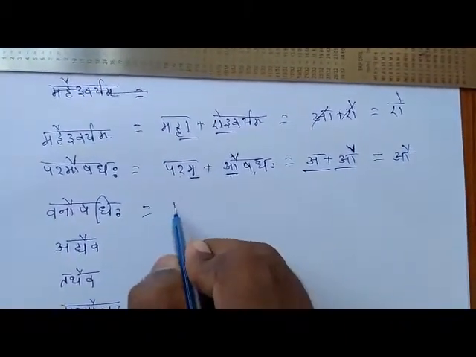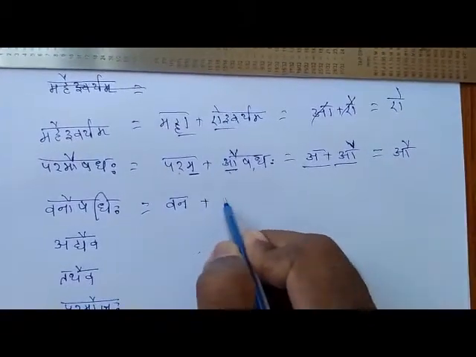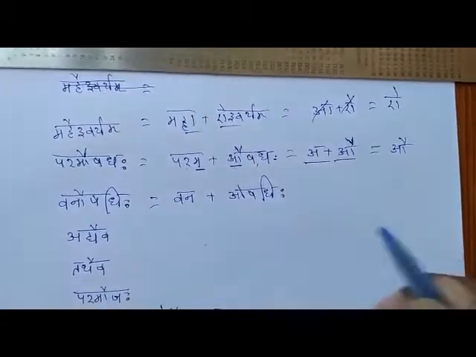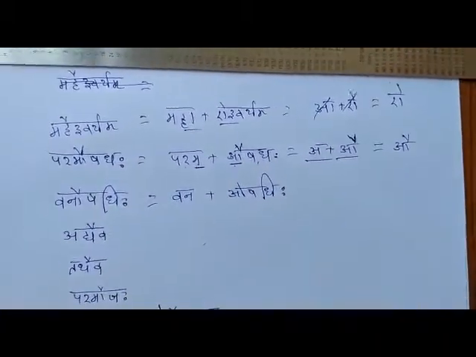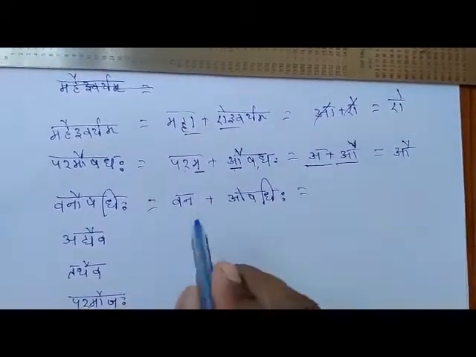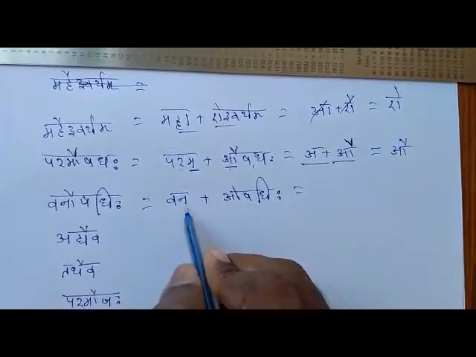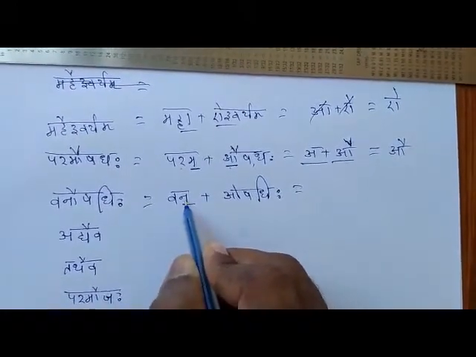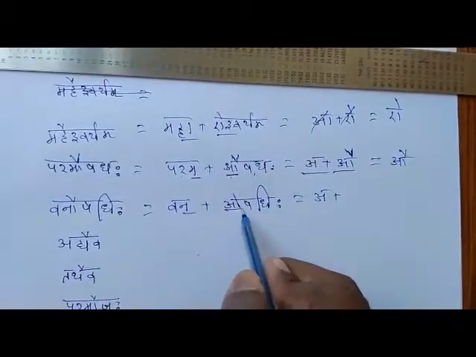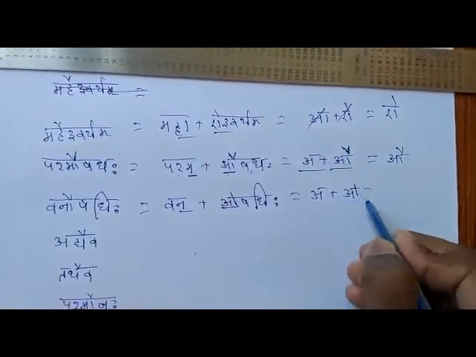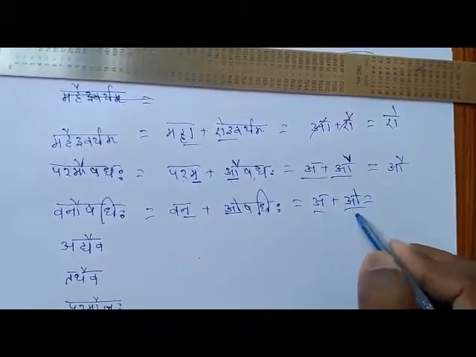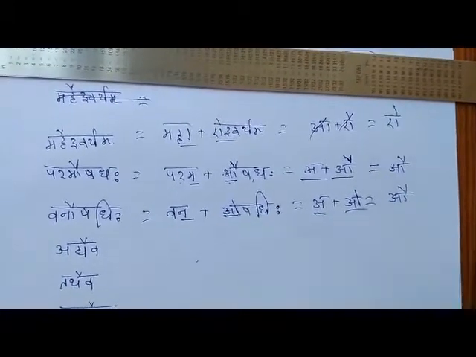Vanaushadihi. Vana plus Oshadihi. Here it is not Aushadihi, it is Oshadihi only. Aushadaha is different, and Oshadihi is different. What letters are there in the first word's last letter? If you split, N plus A, it is ending with A. And the starting letter is O. So according to our rule, in place of these two letters, Au will take place.